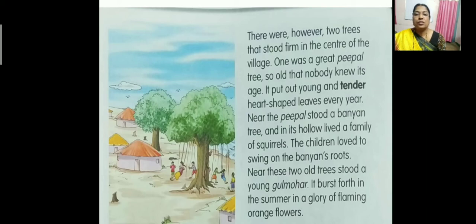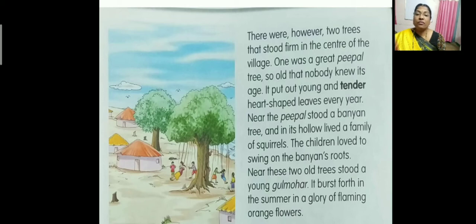Near the peepal stood a banyan tree. So near the peepal tree, which tree is there? Banyan tree. You can see something is falling from that. And what are people doing? We will read what they are going to do. Near the peepal stood a banyan tree, and in its hollow lived a family of squirrels. So you can see in the picture, children, observe very closely the banyan tree, the first one. The tree has a hollow, and who lived in that hollow of the tree? Yes, squirrels lived.